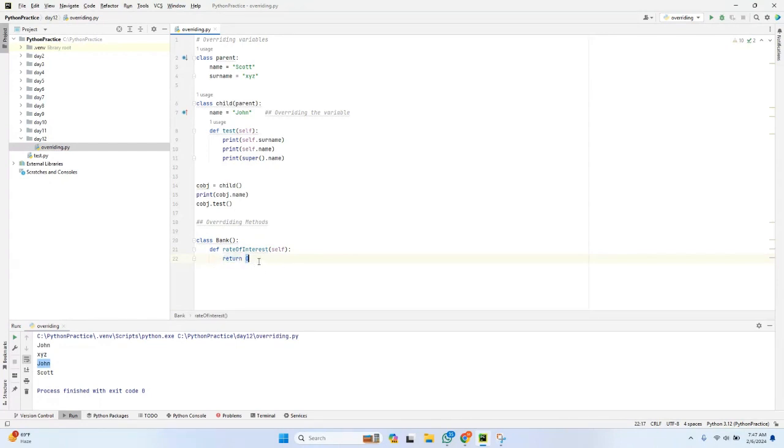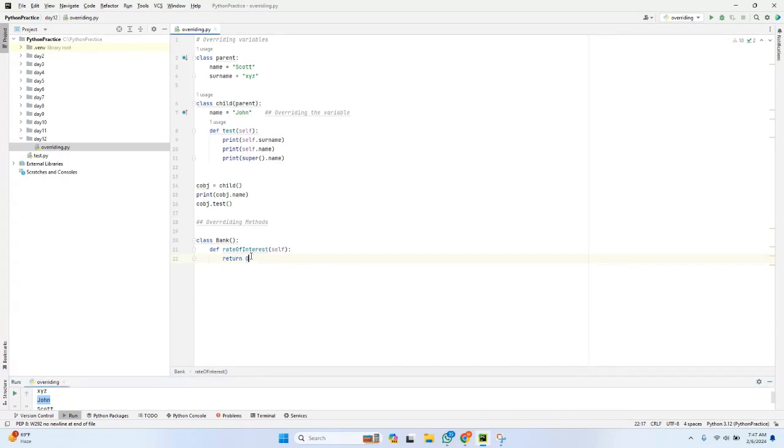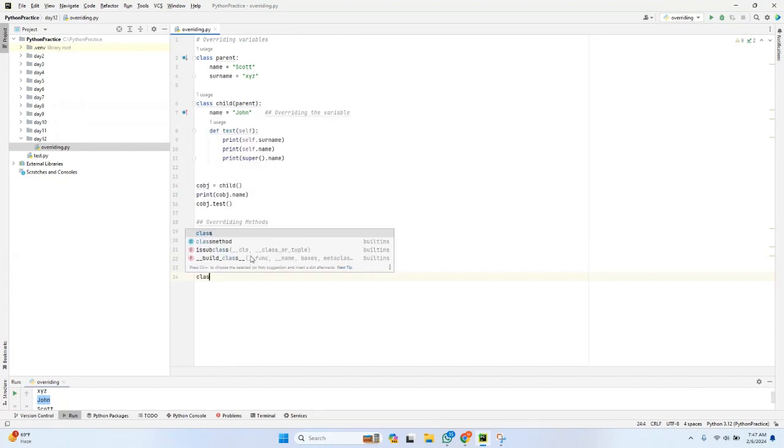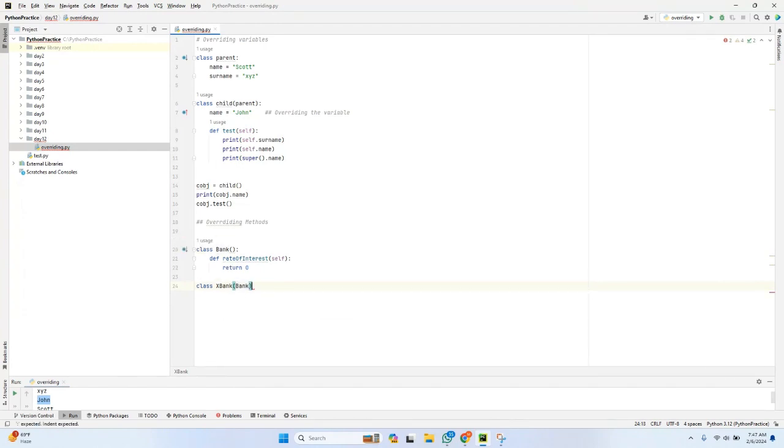When I use return for a particular method, explicitly I have to use print. If I use the print statement here directly, it will print, but it is returning, so I will capture that and print. Similarly, let me take another bank. I'm not going to specifically name any bank, so let me take some XYZ bank so that you can understand better. Let me create a class X bank, which is inherited from bank. In this, let me try to create the same method.